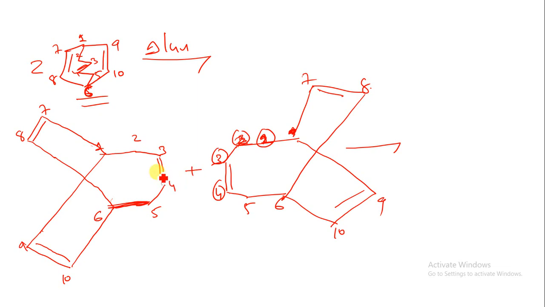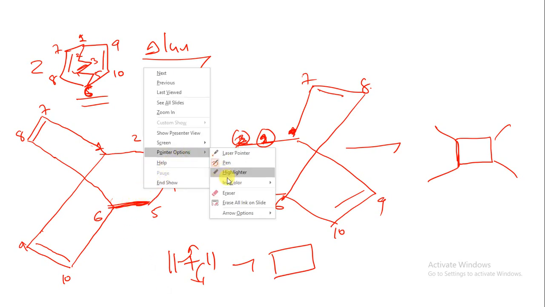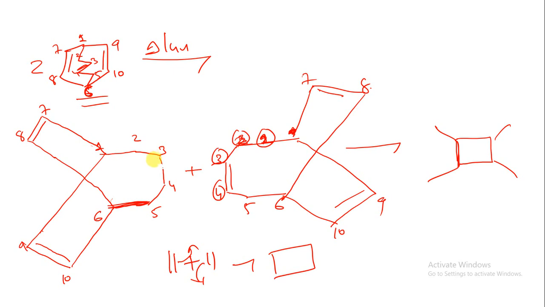The reaction is carried out with 2 moles of ethene. It will follow this way: this bond will make a bond over here and this will make a bond over here, so you can get a simple structure like this. You just have to copy this structure and put a cyclobutane. The rest of the structure will be as it is. So what will happen is this bond will be broken down over here, like this.